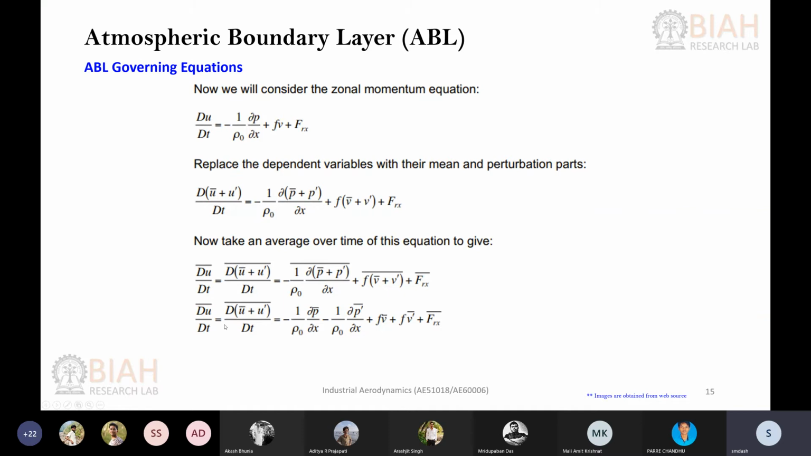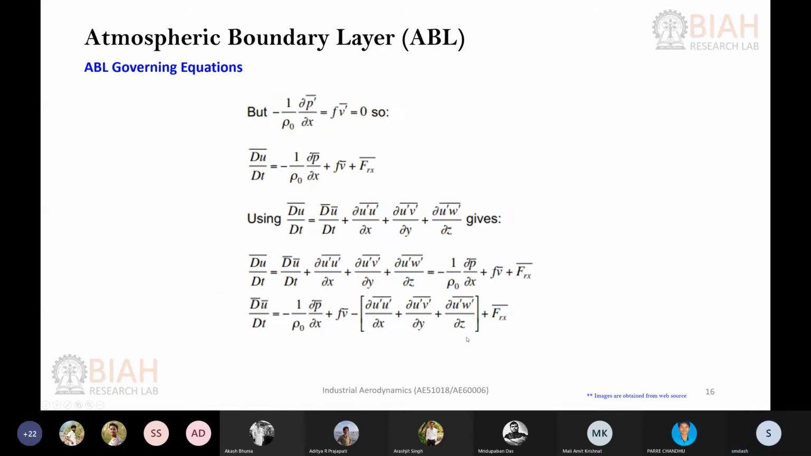Okay, so LHS we have already simplified. We know how much it will be, from the previous slide. Just see the RHS part. You can see that this particular derivative term will be 0, and this particular fluctuation term will be 0. Other mean quantities you can retain. Okay. So that is what is mentioned here. This will be 0, and at the end you will get this much.